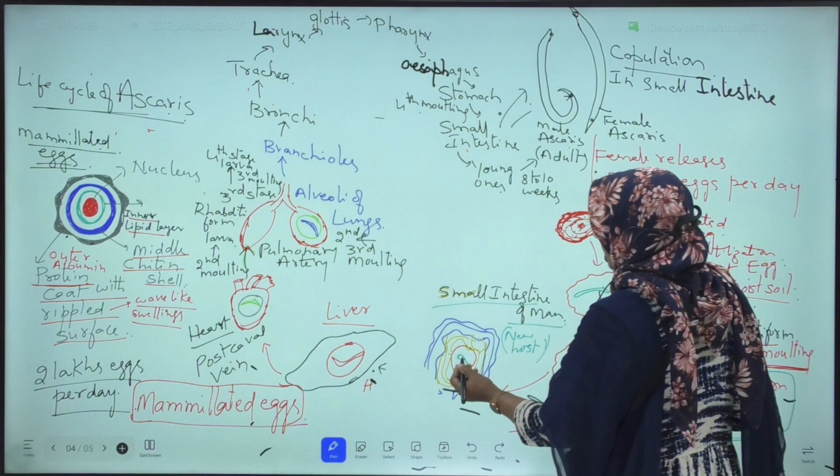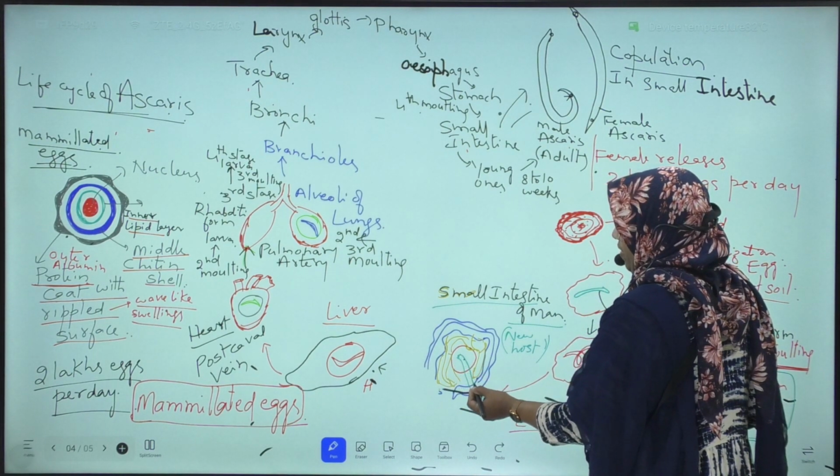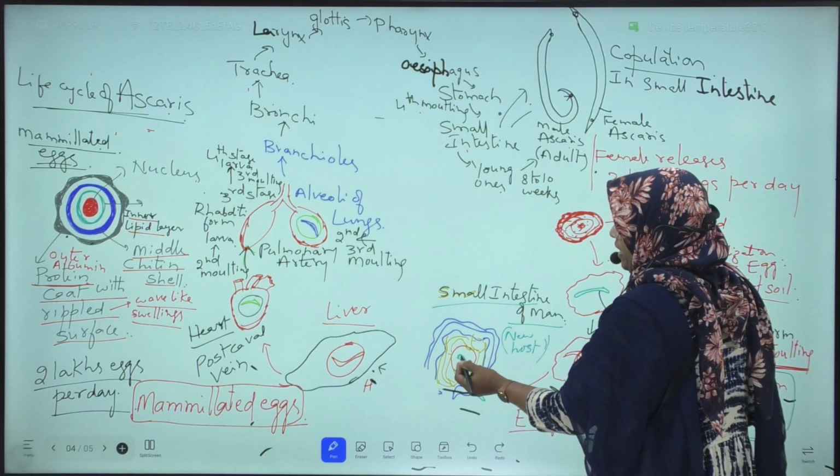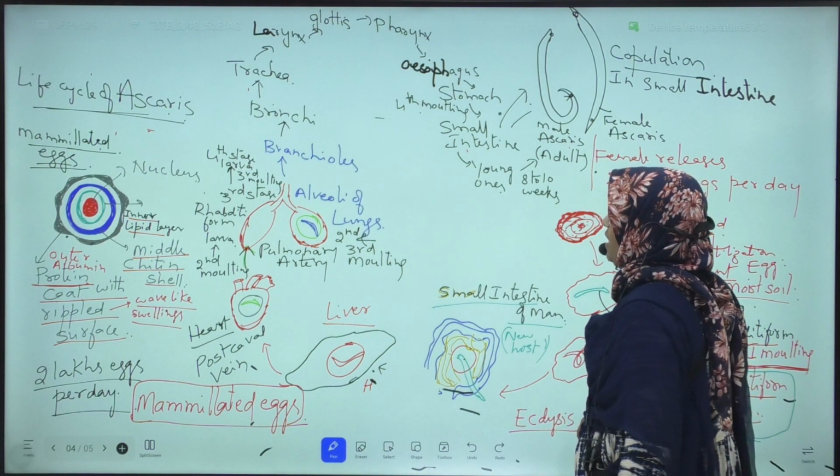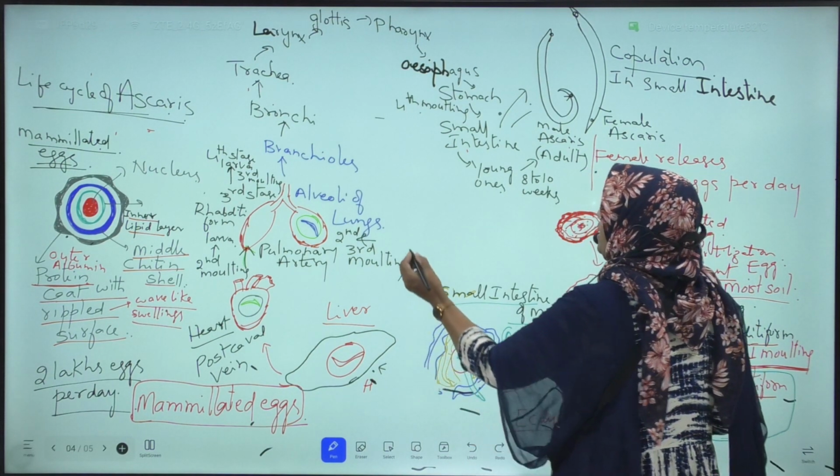So now this rhabditiform larva is set free and comes out from the small intestine.